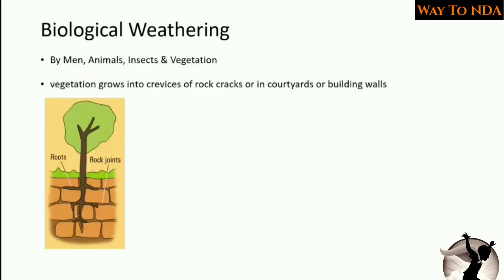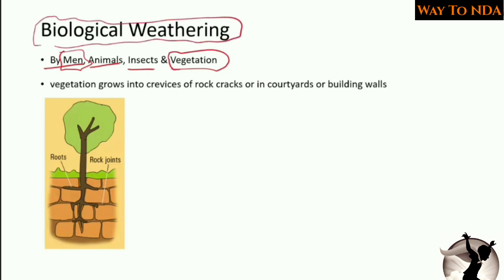And the next one is called biological weathering. So biological weathering is happening due to men, animals, insects and vegetation. Okay, so men means sometimes we are responsible for this biological weathering because we are utilizing rocks for construction and all that. So this is also biological weathering where we are using the rocks.